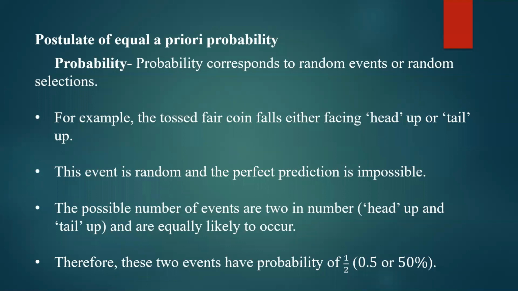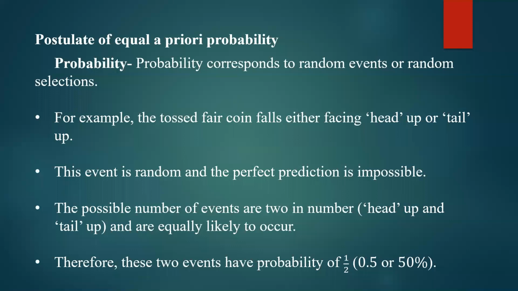Similarly, the probability of showing tail is also half. So the total probability of all the events should give you 1. That is giving you the conservation of probability. Just remember, in this particular case, the probability of observing the head when the coin is tossed is half, and the probability of showing tail is again half.